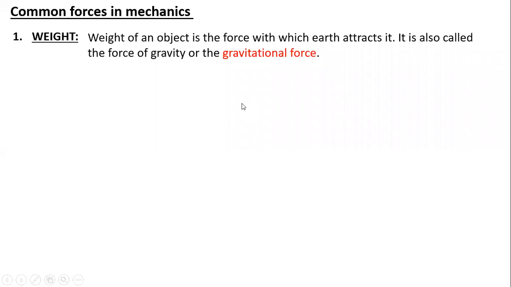Okay, so we'll just deal with some common forces. The first type of force which we will come across in all the free body diagrams is the weight of an object. If I want to define the weight of an object in simple words, we define it as the force of gravity which acts on any object. In short, we can also define it as the gravitational force acting on an object. So simply, you can say it is the force with which Earth attracts.